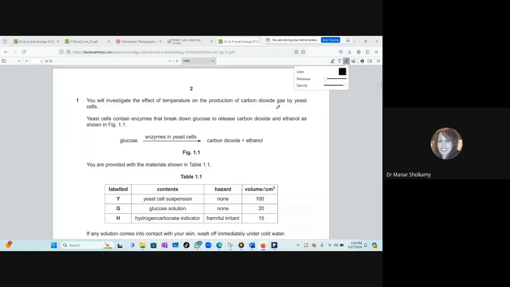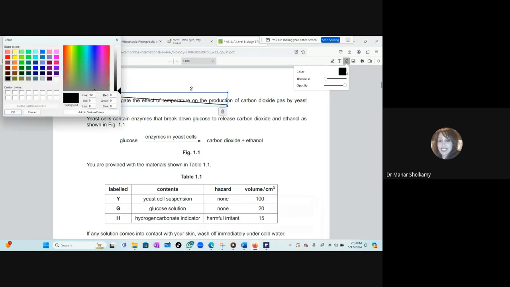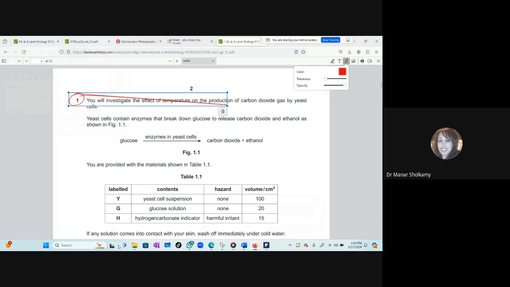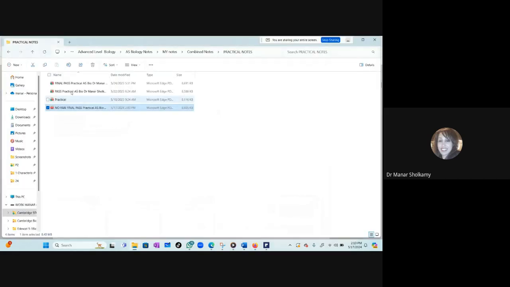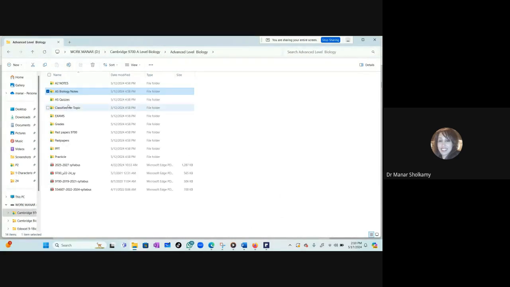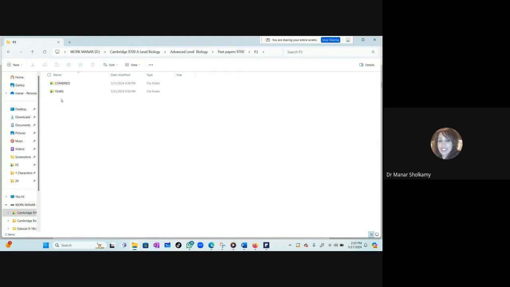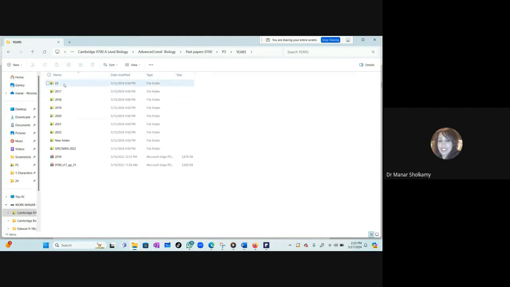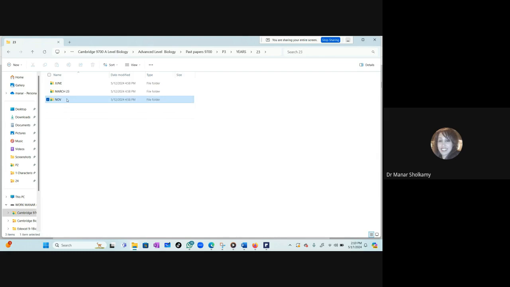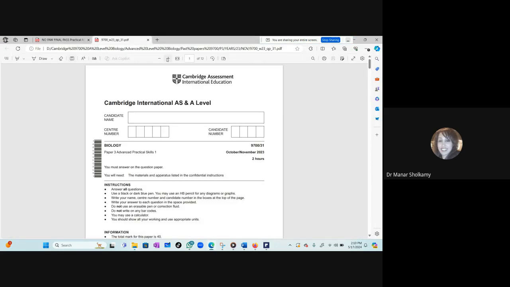So the moment you read the first step, step number 1, you will decide that, 1 minute, I like red. So let me change it to red. Or you know what? I'm going to get it from my old files so that I can scribble as much as I want. This is past papers, paper 3, years, 23, good. So November, I have it. Okay, let's use this.